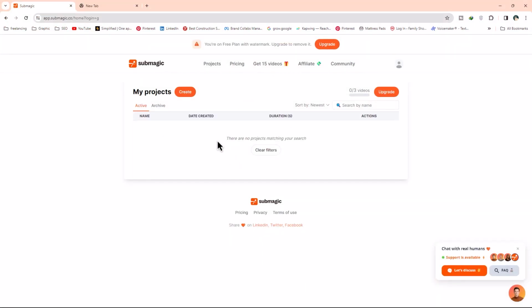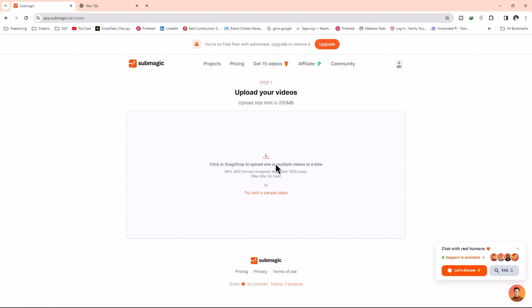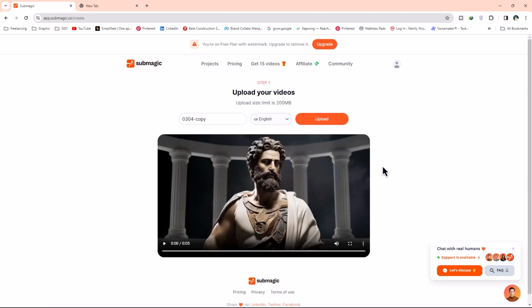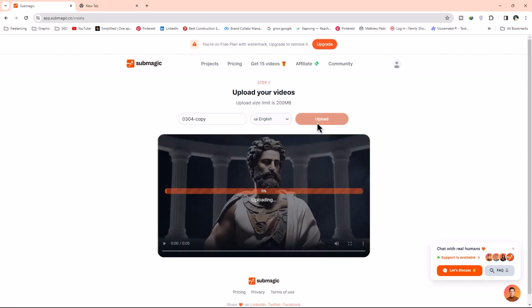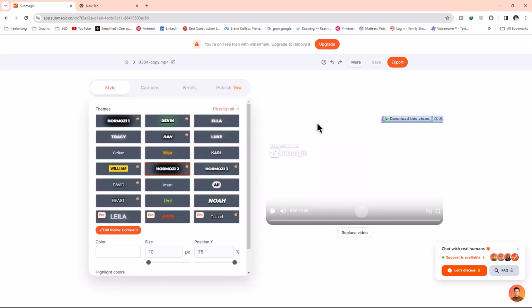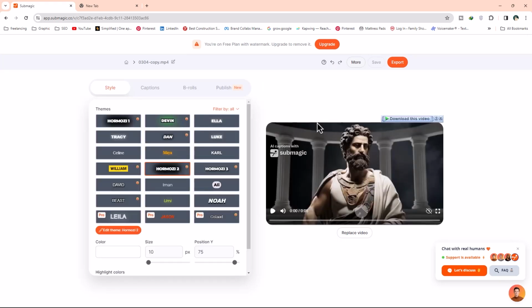Then, click on the Create button. Choose the video from your computer. Once you have selected your video, click on the Upload button. On the left side, you will find the Themes section, where you can explore many caption styles. To add captions, simply select any theme, and this will automatically generate captions for your video.